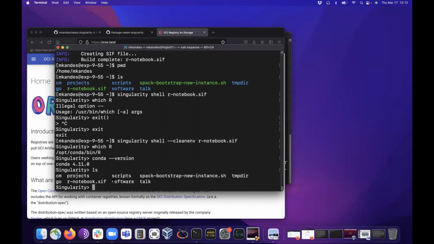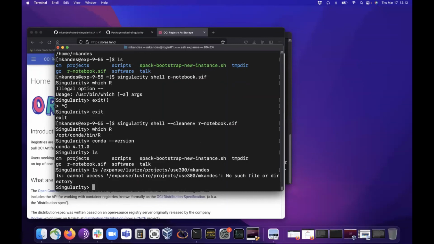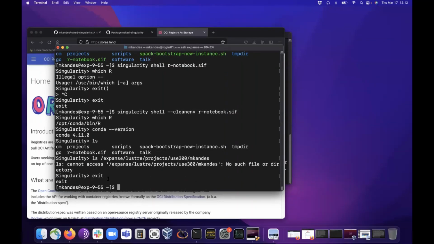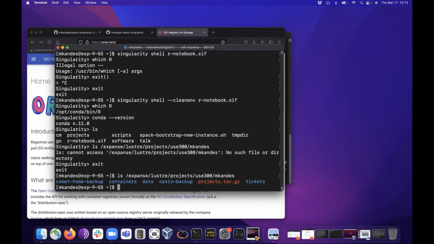So there really is this hole that we've poked out to the home directory, but that happens by default. But if you're familiar with Expanse, I mentioned you have an Expanse Lustre projects storage, my project allocation is that. But I don't have it inside the container, right? If I look at the same location when I log out of the container, there's definitely stuff there.